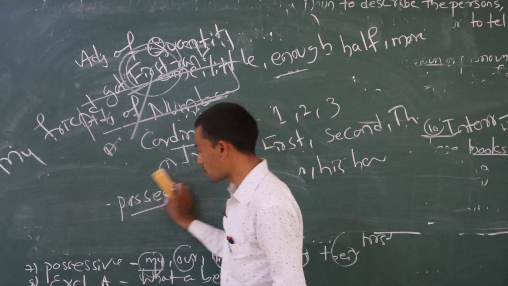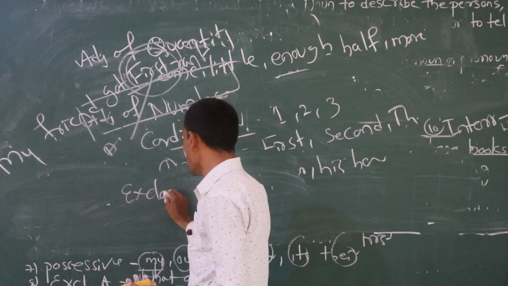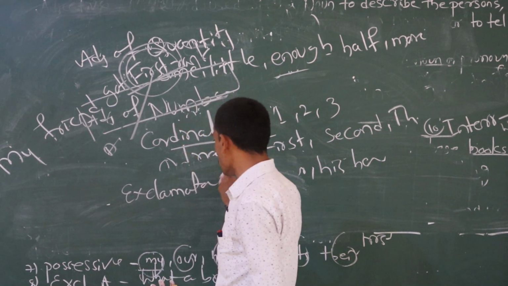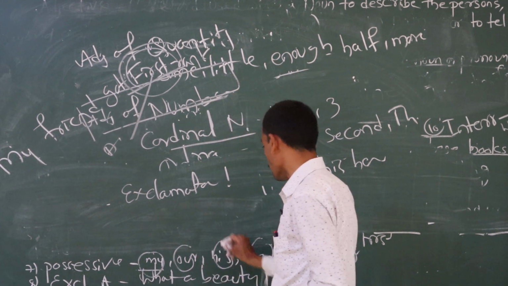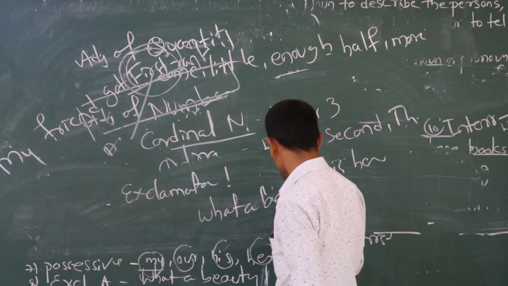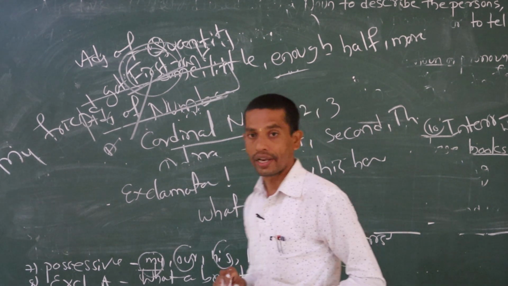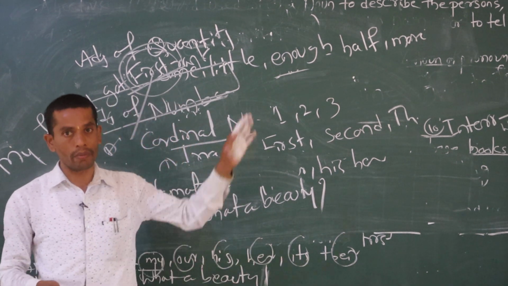Next one, exclamatory adjective is there. Exclamatory adjective is nothing but it always talks about surprise. What a beauty. What a nice college it is. Like this we talk about minimum 8 kinds of adjectives.